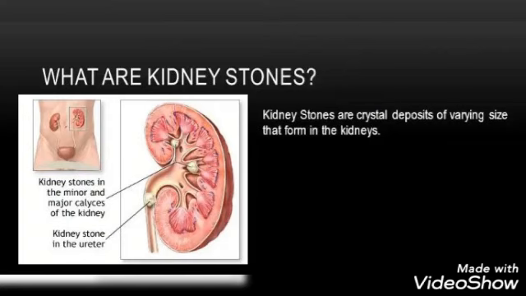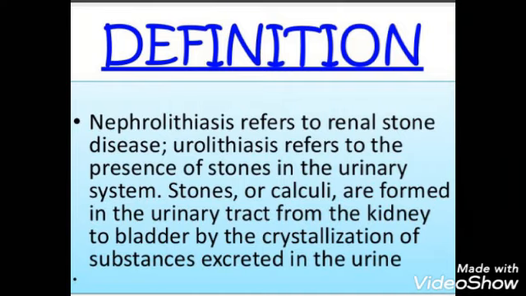Today's topic of discussion is renal calculi or the kidney stones. Kidney stones are crystal deposits of varying size that form in the kidney and could be formed in the ureter also. Nephrolithiasis refers to renal stone disease. Urolithiasis refers to the presence of stones in the urinary system.